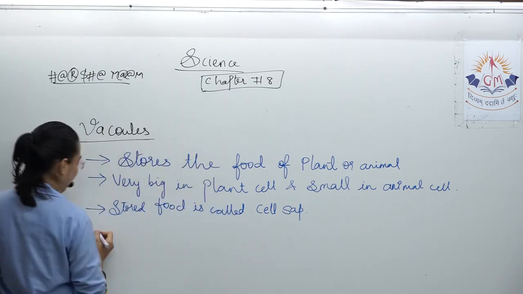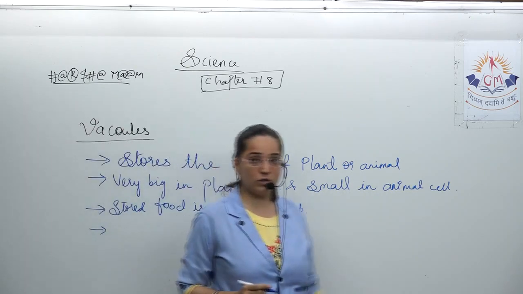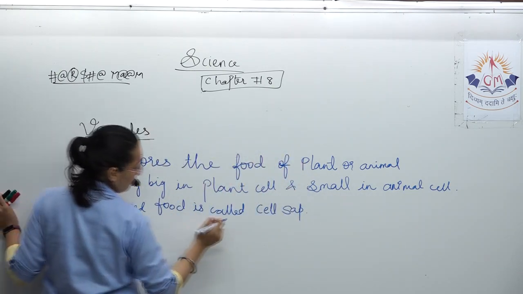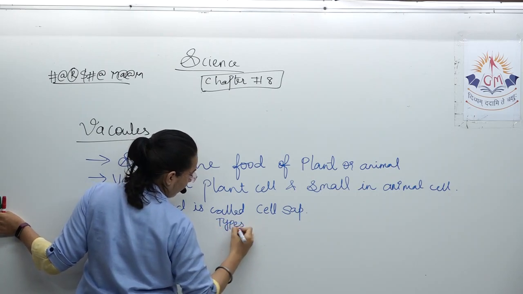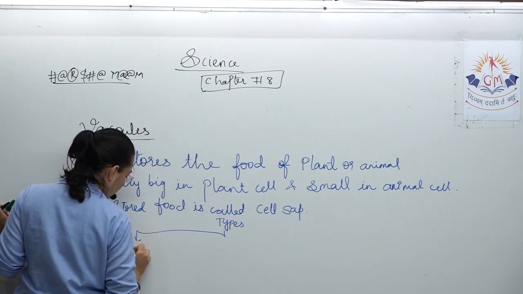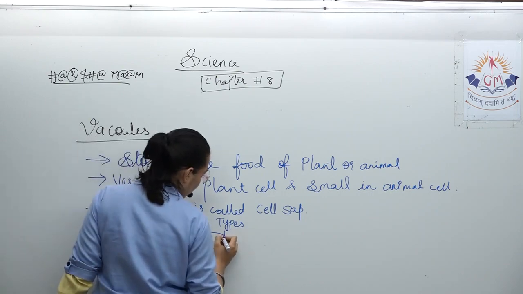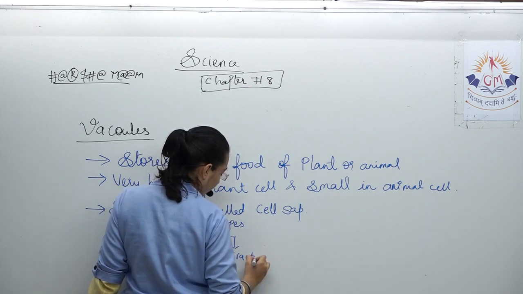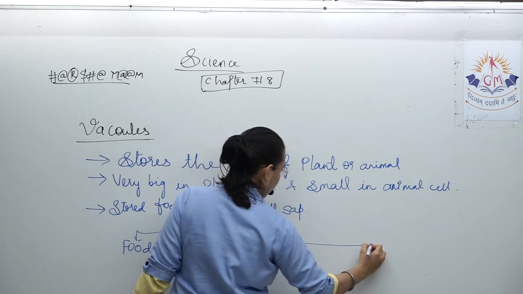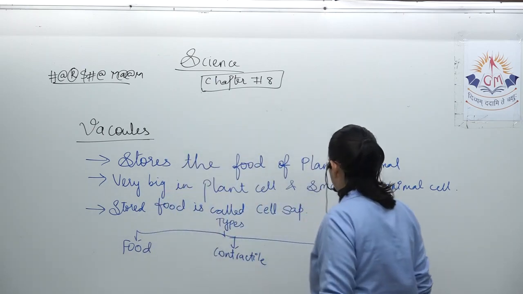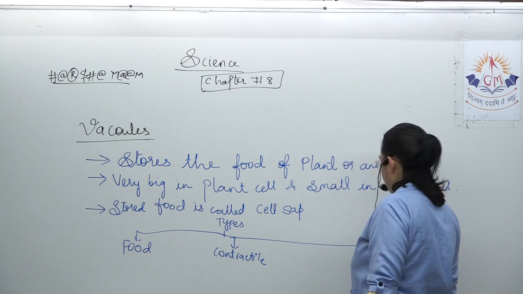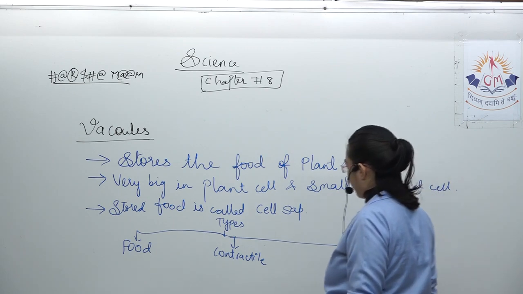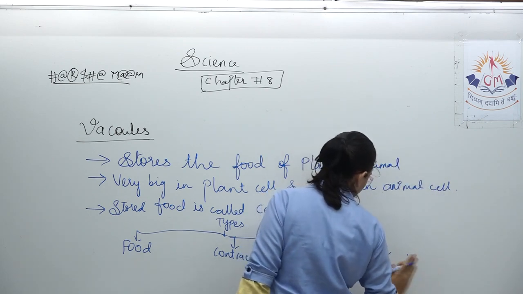Moreover, if we talk about some extra information about the vacuoles which is not there in your textbook, they are of three types. Among them, the very first one is food vacuole. Then you have contractile vacuole. Then cell sap, or you can say it is called sap vacuole.